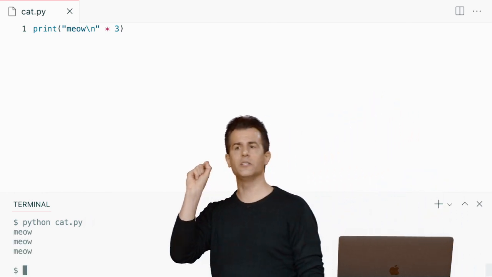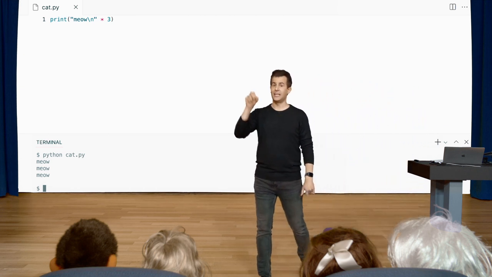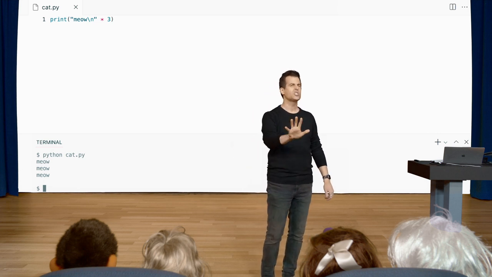Let me call on someone else. The only thing I don't like, and I know I'm being really nitpicky now, is that it's meow, meow, meow on separate lines, but there's kind of this extra blank line, which I'm just not loving aesthetically. I think we can make end equal to quotes, not backslash n.